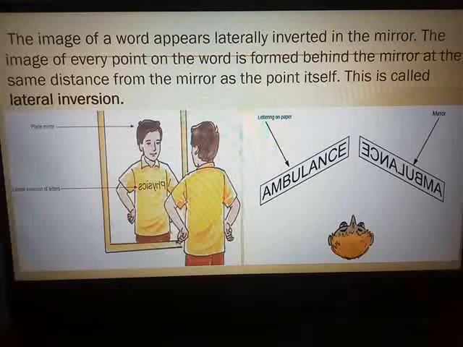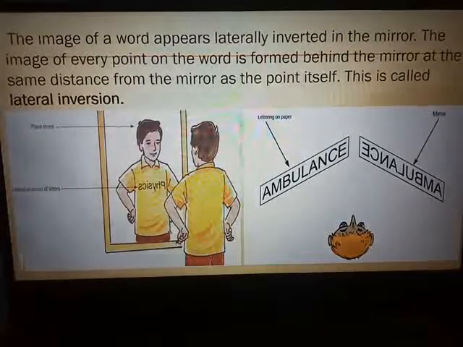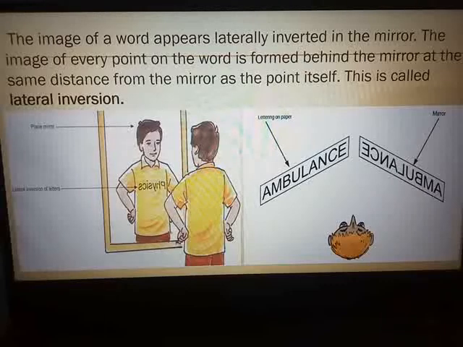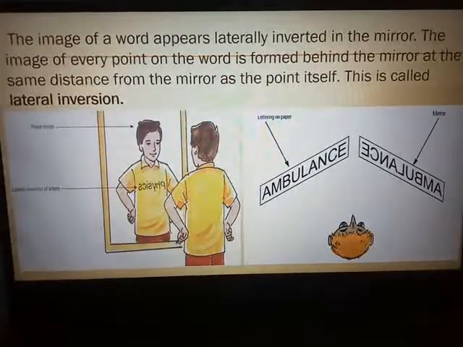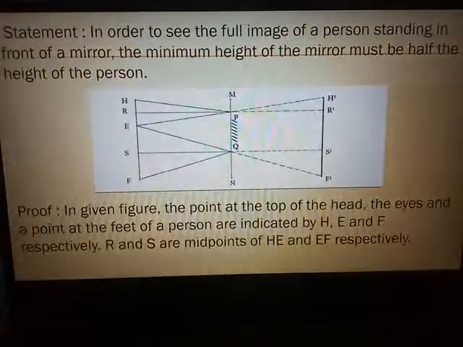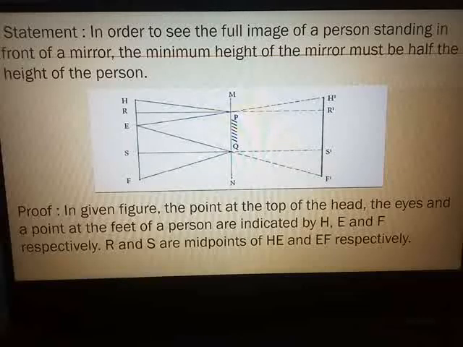Now after this, on page number 117 in your textbook, you have "use your brain power and try this." That part is excluded from the syllabus by the board. So we have to start with a small proof. You have to prove a statement, geometry. You know proofs are in geometry.